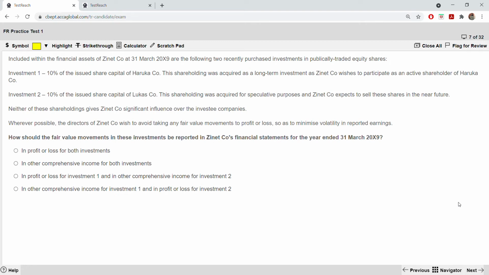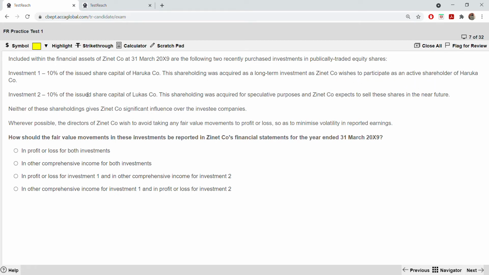So next, this is something to do with fair value movements. Included within the financial assets of Zinet are the following two recently purchased investments in publicly traded equity shares. Investment 1 and Investment 2. Investment 1 is 10% of the issued share capital of Haruka. This shareholding was acquired as a long-term investment as Zinet wishes to participate as an active shareholder of Haruka.